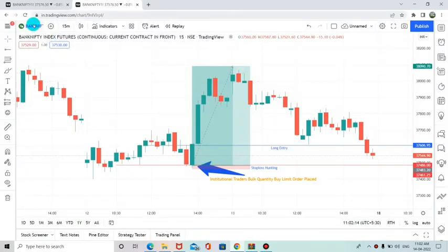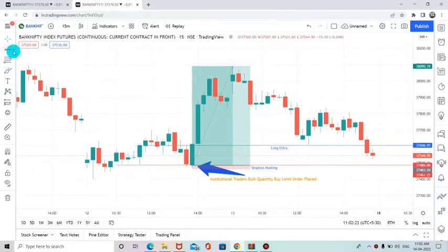I have opened the Bank Nifty 15 minute time frame future. For example, today in this chart, according to the previous market condition, till 11 o'clock the market seems to have good buy side movements.